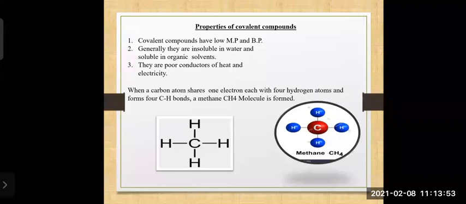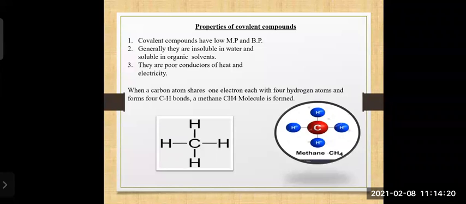So in this way, the octet is completed when 8 electrons are there in the outermost shell. Here, in this way, the methane molecule is formed. That is CH4. Remember always, it is the first hydrocarbon of the alkane group. After that, there are many which we will be studying in 10th standard also.